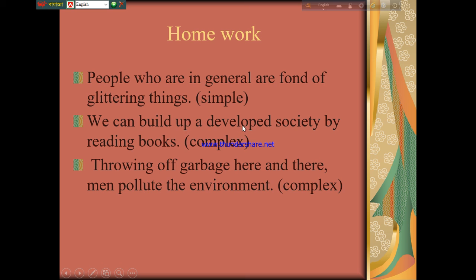We can build up a developed society by reading books. Here main verb is built. Throwing of garbage here and there may pollute the environment. It's also a simple sentence. You have to make it a complex sentence. So you have to do this homework for me and show me in the next class.